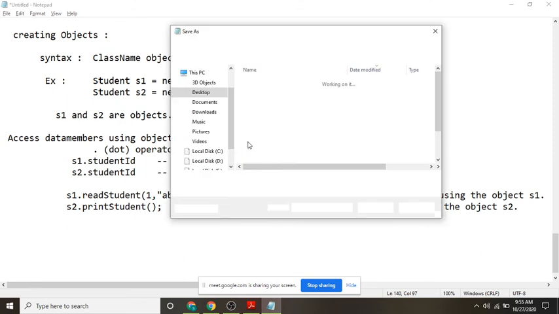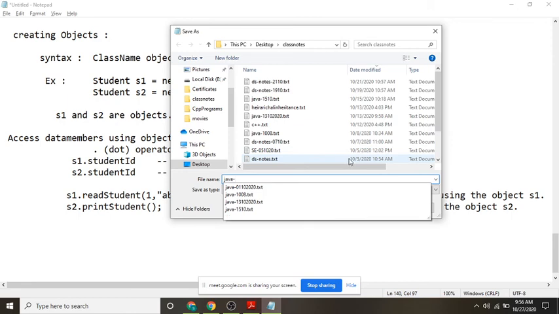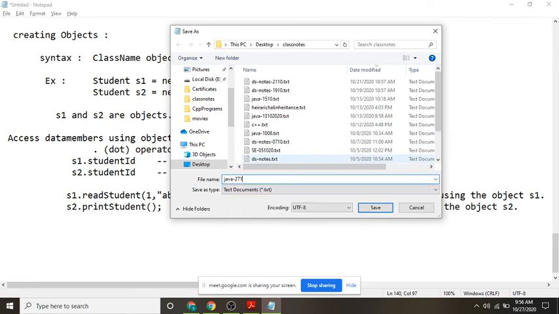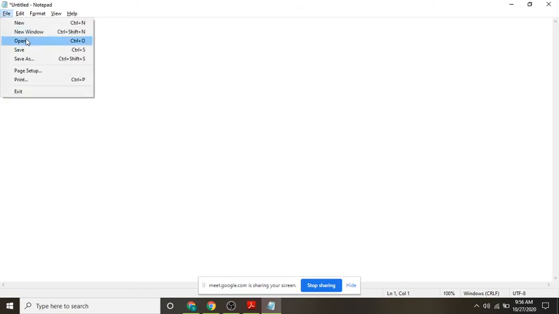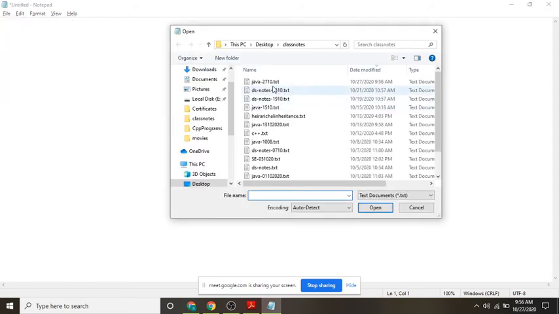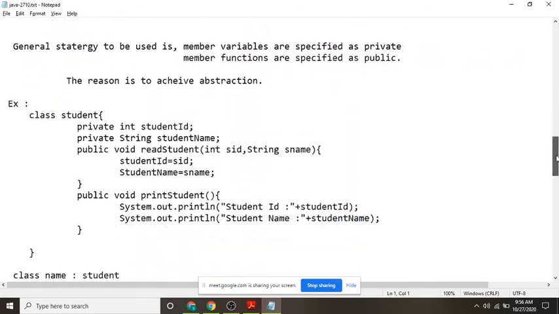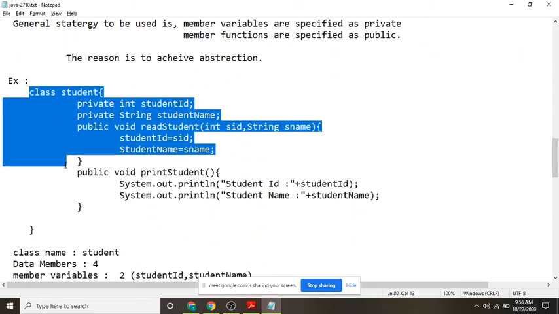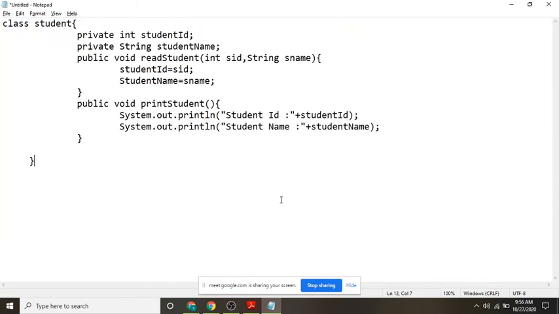Let me save this one first. Java. What is today's date? 27. 10. Sorry. So what you have written in this class, no? Let me copy it. I won't write anything new. I will write new. So I think you understood about up to this part.